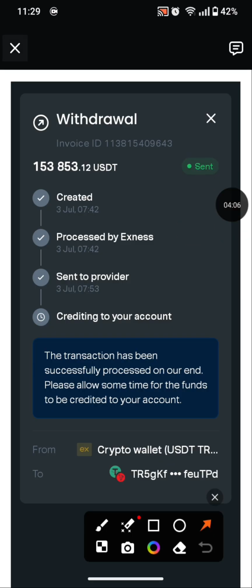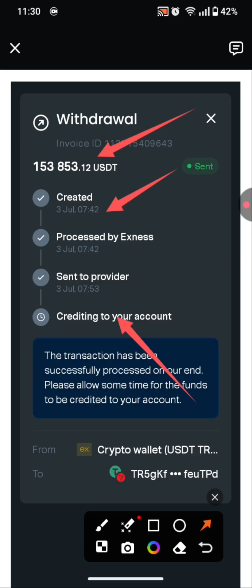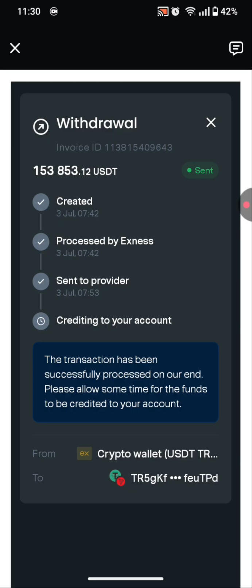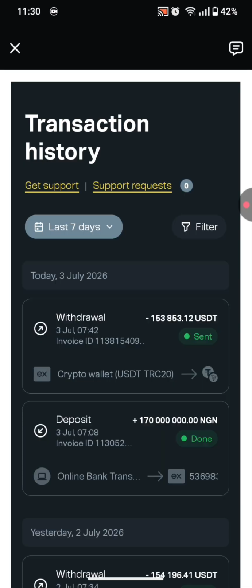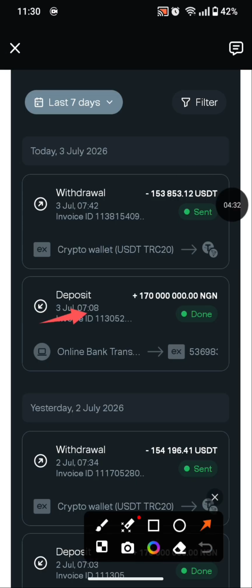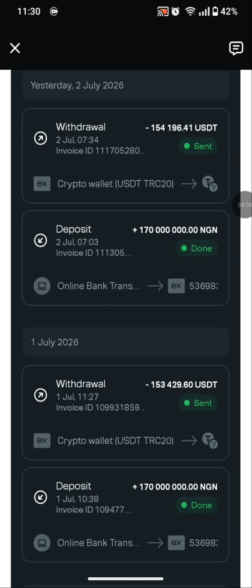So I withdrew a total of 153,853.12 USDT. I withdrew at 7:42 a.m. This withdrawal got sent out of this platform at 7:53 a.m. this morning. So as you guys can see, this is just to show you guys that whatever I say I do. Now, one thing that I want you guys to take note of is the amount I'm using. You see that I use 170 million naira here. The amount remained constant.